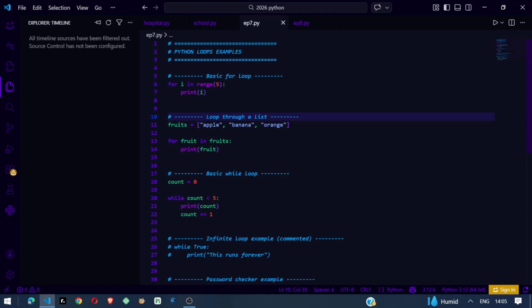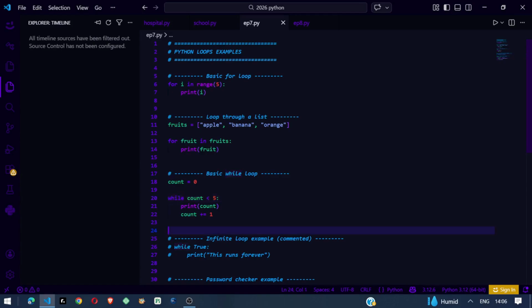The while loop. This is an example of a while loop. A while loop runs as long as a condition is true. The moment the condition becomes false, the loop stops. You must update your condition or the loop will run forever.